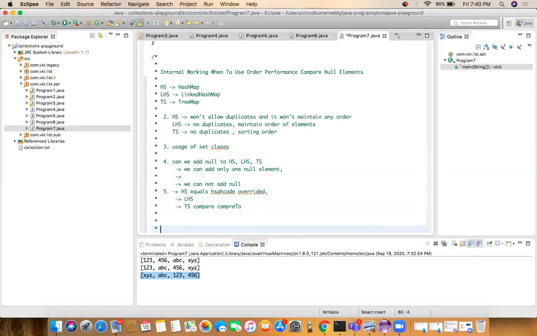These are the differences between all these types. So tomorrow we can see how the HashSet is working internally. That is very important.